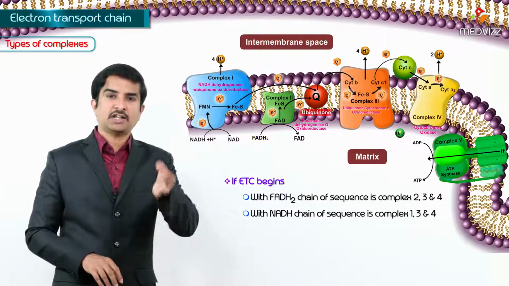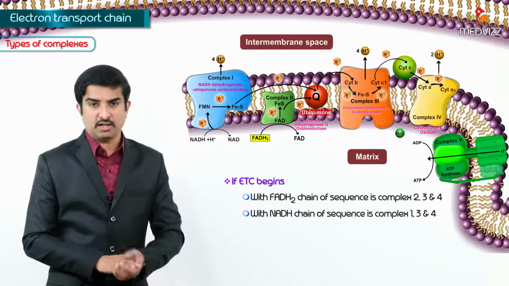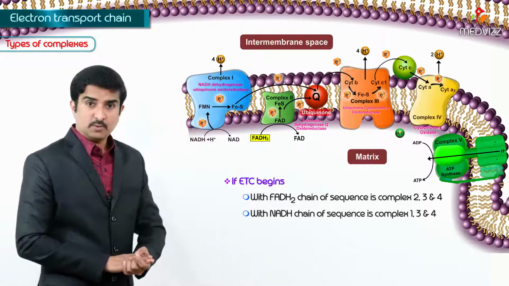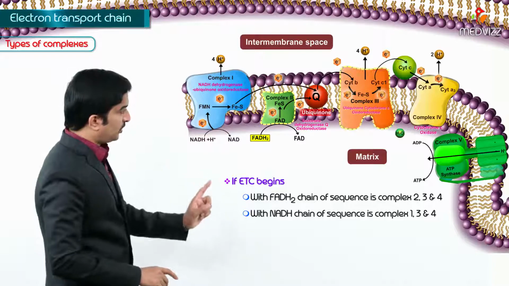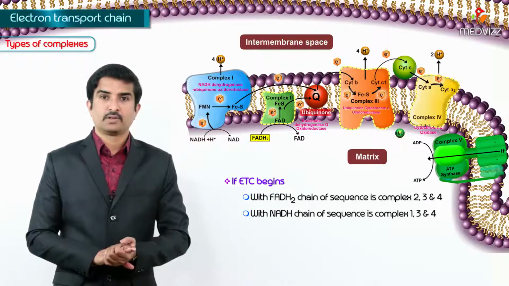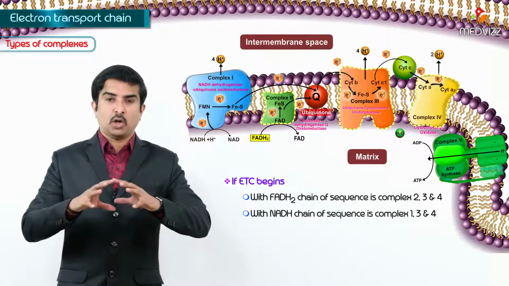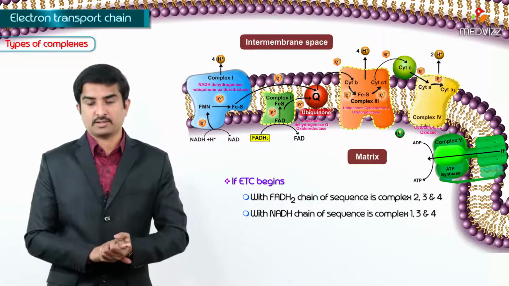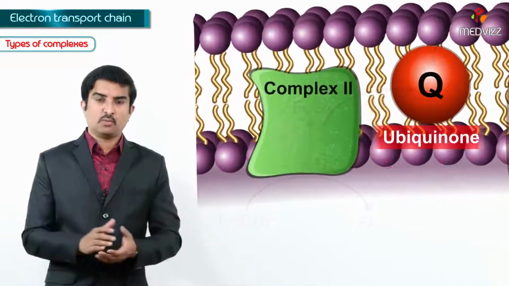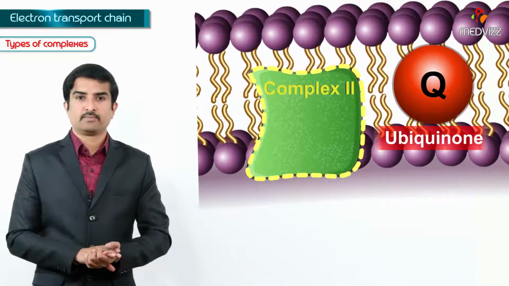If FADH2 enters the electron transport chain, what is the sequence? The sequence is complex 2, complex 3 as well as complex 4. This is the easy way to remember the whole electron transport chain process. So now let us talk about what exactly complex 2 is.